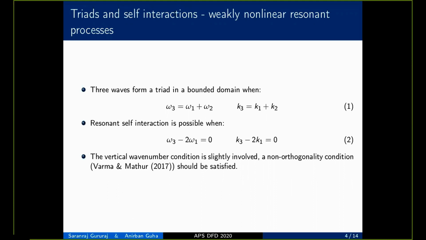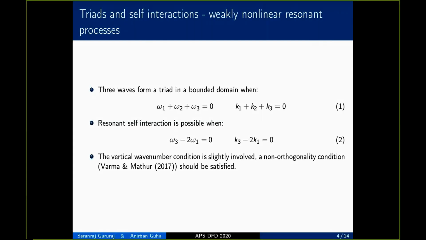For three waves to form a triad, the angular frequency condition and the horizontal wave number condition, according to equation 1, have to be satisfied. In a similar way, for two waves to be involved in a resonant interaction, equation 2 has to be satisfied. The vertical wave number condition in the bounded domain is slightly more involved, and it is not as straightforward as, for example, the horizontal wave number condition given in equation 1. Moreover, another important thing to realize here is that all the waves should satisfy the linear dispersion relation